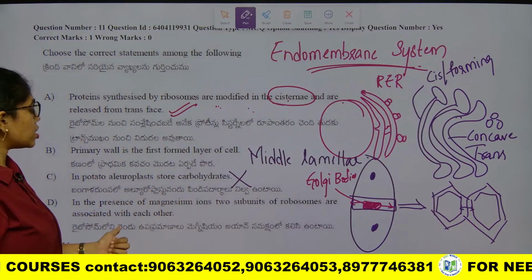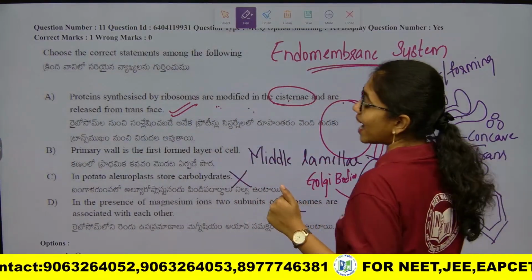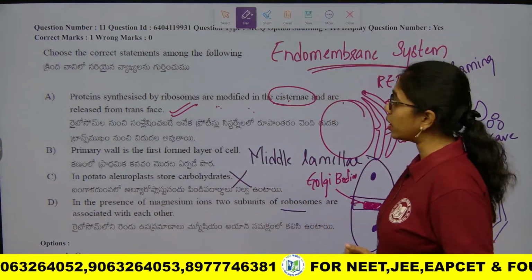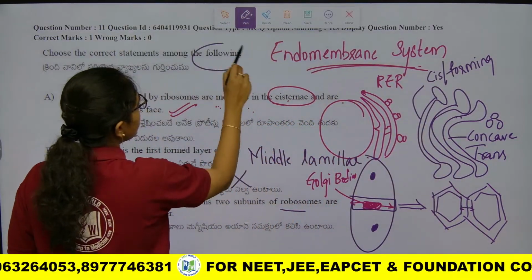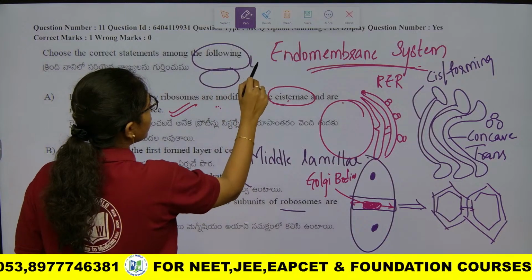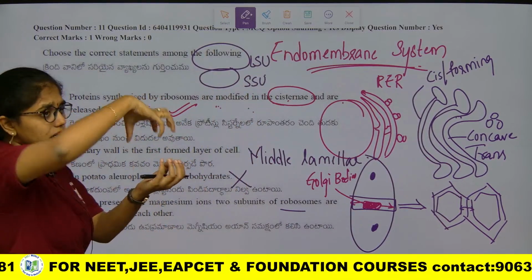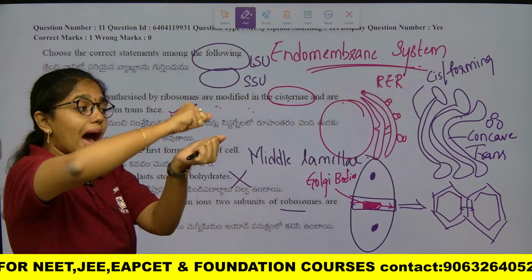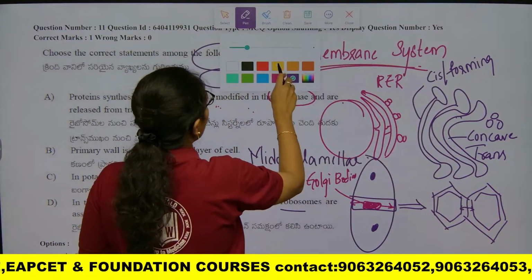Next, in the presence of magnesium, two subunits of ribosomes are associated with each other. True. If you look at the larger subunit and smaller subunit, they are associated with each other by magnesium ion concentration.